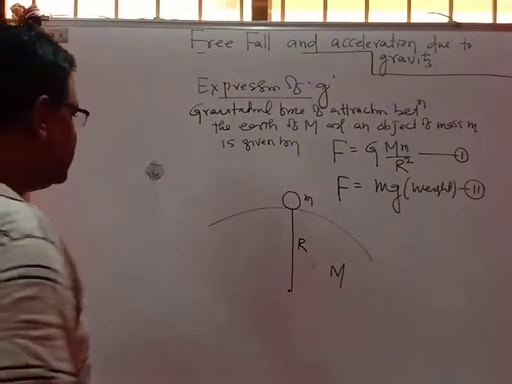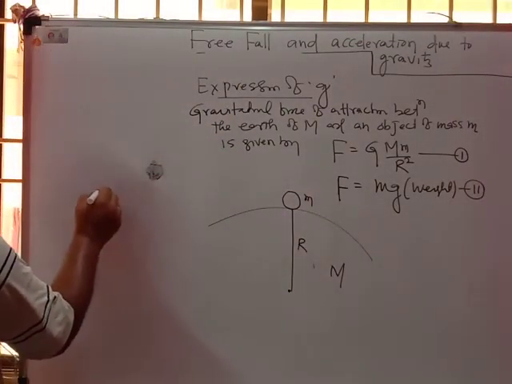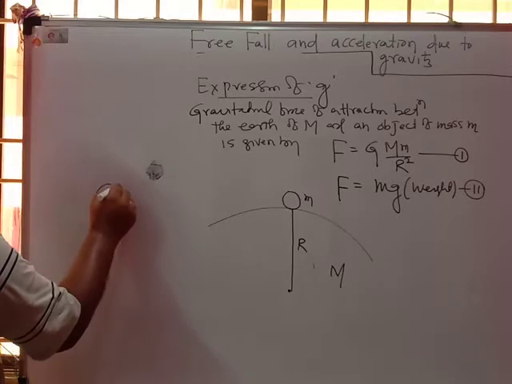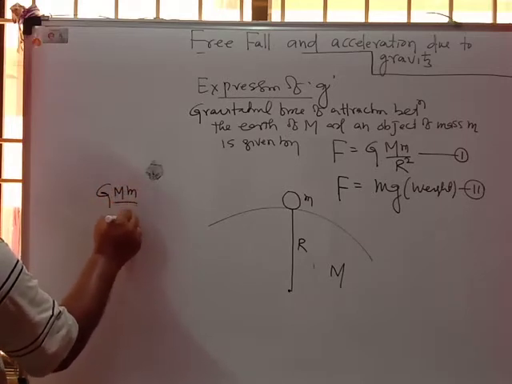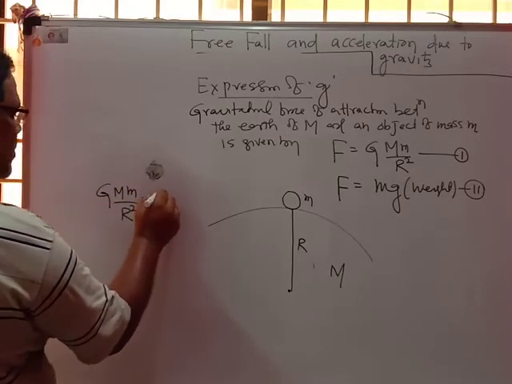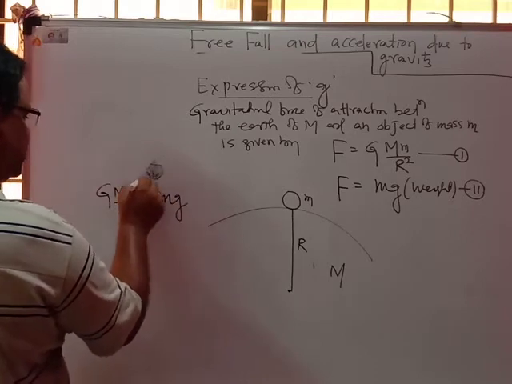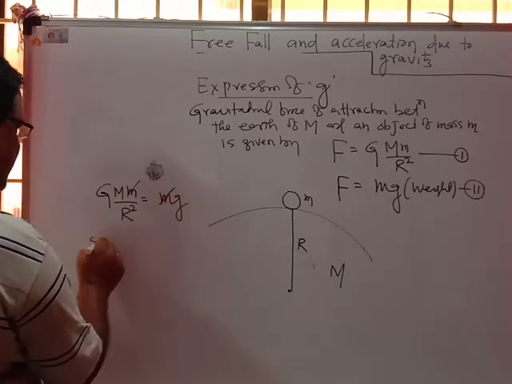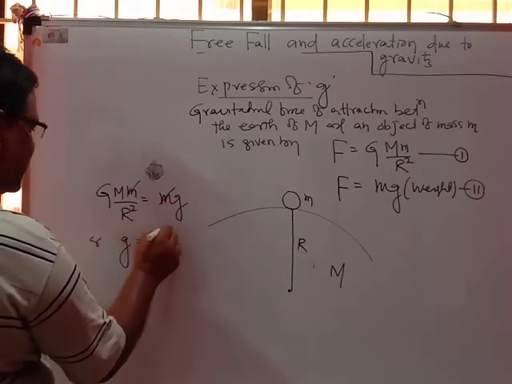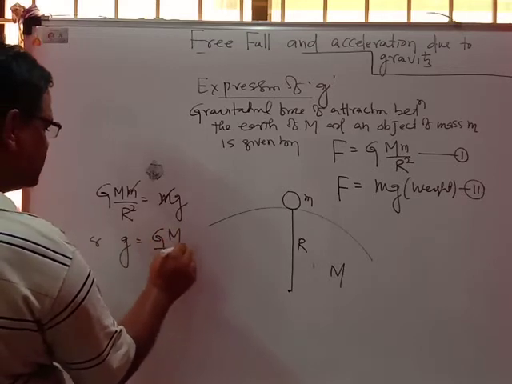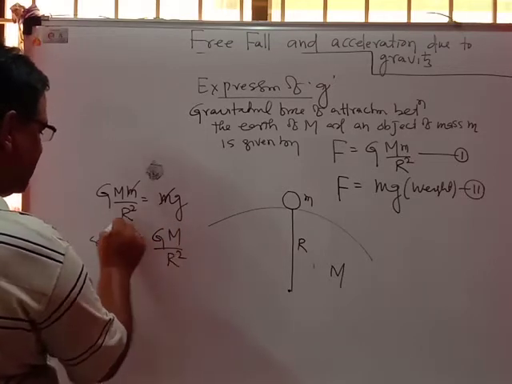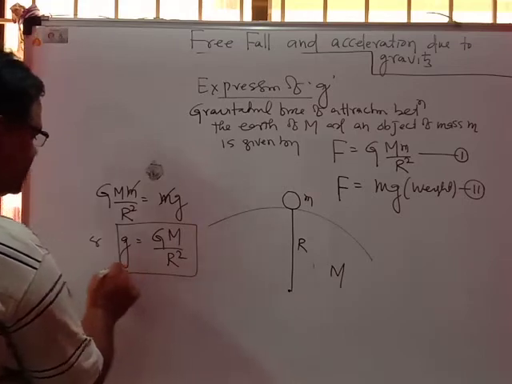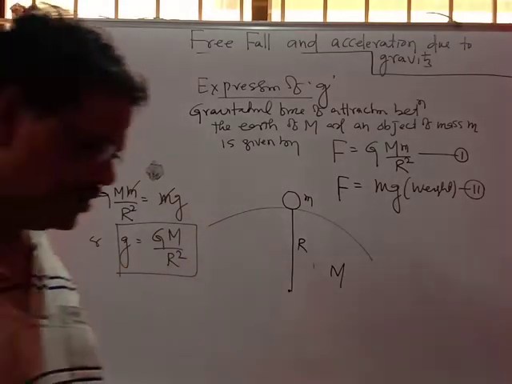So if both the equations are compared, we get G capital M small m upon R square is equal to mg, and small m cancels, remaining g equal to capital G capital M upon R square. This is the expression for the acceleration due to gravity.